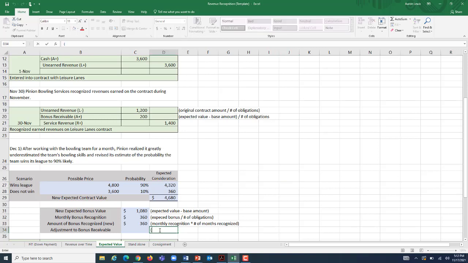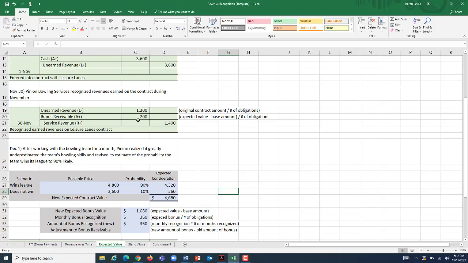So what we need to do here is take the new amount of bonus recognized, new amount of bonus, minus the old amount of bonus. What am I talking about here? What I'm saying is, how much do we need to increase our bonus receivable by based upon the estimate we had before and the estimate we have now?